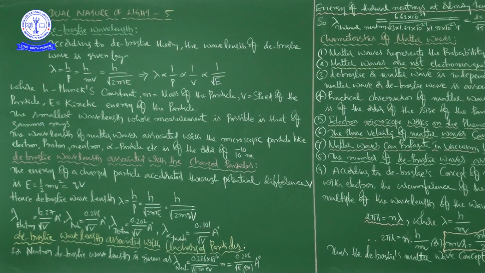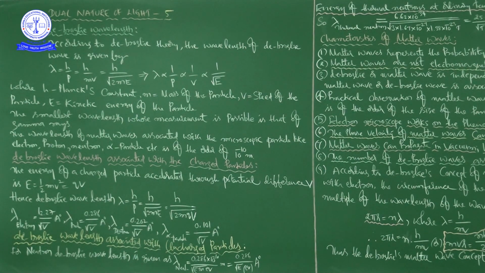Next, the wavelength of matter waves associated with microscopic particles like electron, proton, neutron and alpha particle is of the order of 10 to the power of minus 10 meters.